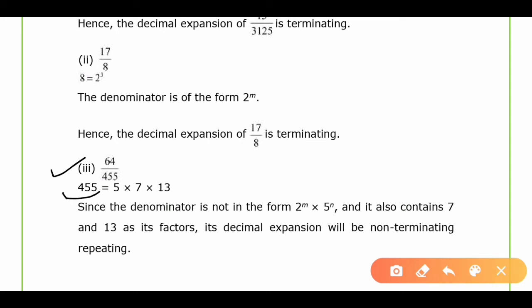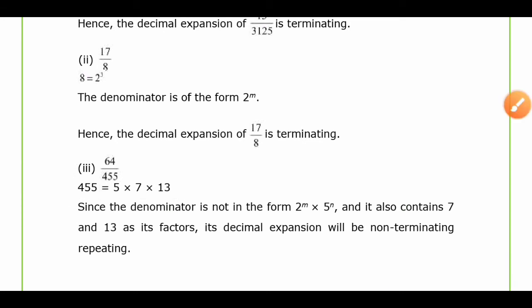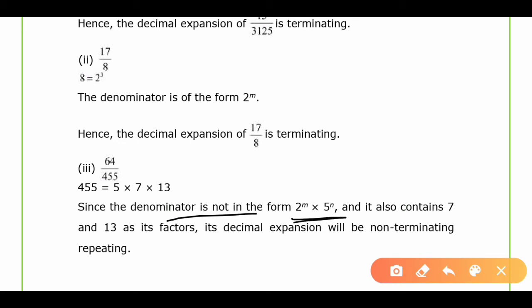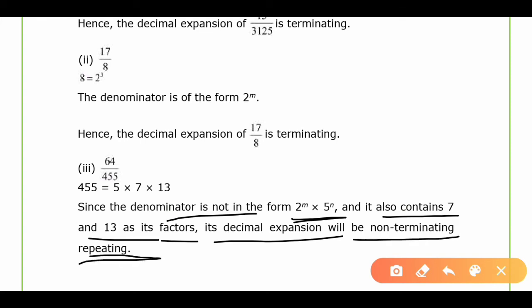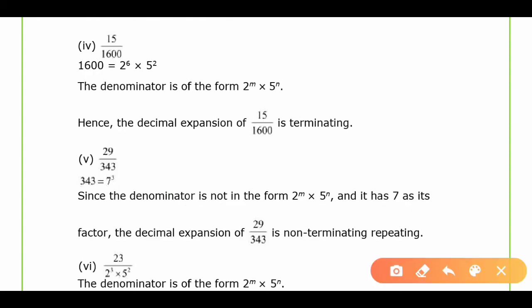Now third numerical, 64 upon 455. Here the denominator 455 can be written in terms of 5 into 7 into 13. Since the denominator is not in the form of 2 raised to power m into 5 raised to power n, and it also contains 7 and 13 as its factors, the decimal expansion will be non-terminating repeating.